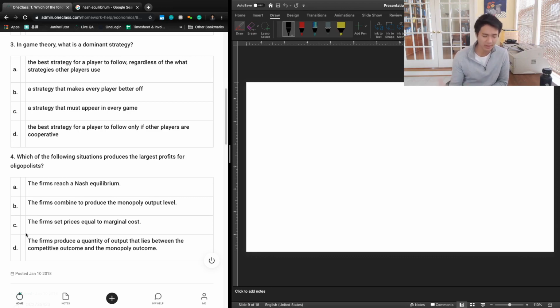And so we talked about this in the other problem where we were going over game theory. But a dominant strategy is a strategy that says it doesn't matter what other players do, I'm going to do this strategy no matter what, regardless of the other player's decision.